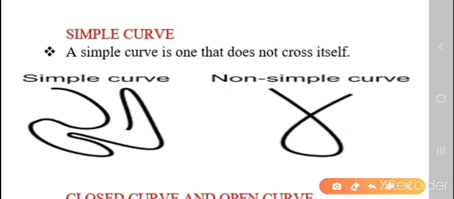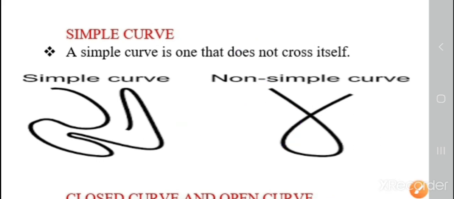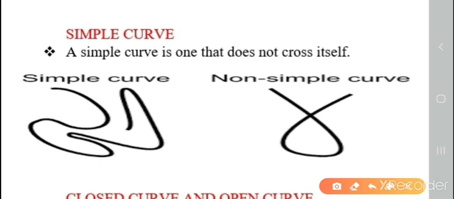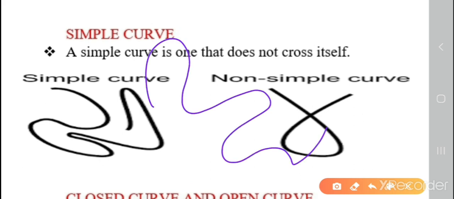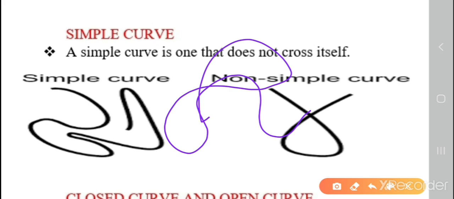But if I am taking a pen and I cross, this line being crossed by itself, then it is a non-simple curve. If I am taking a pencil and drawing like this, it is not joined. I am drawing and it is not crossing. The lines are not crossing, so it is a simple curve. But if the line is crossing itself, it is not a simple curve.